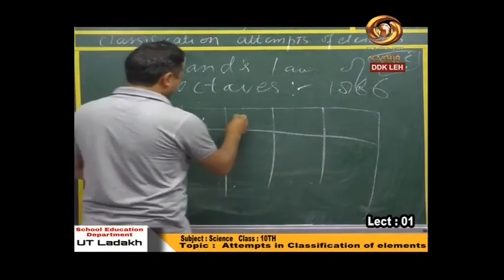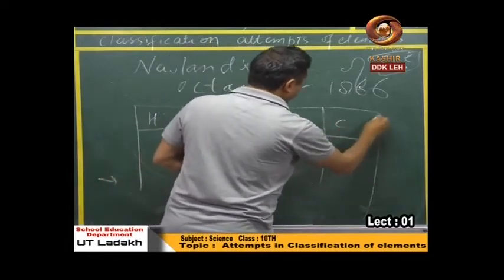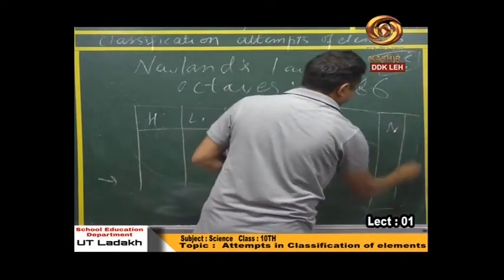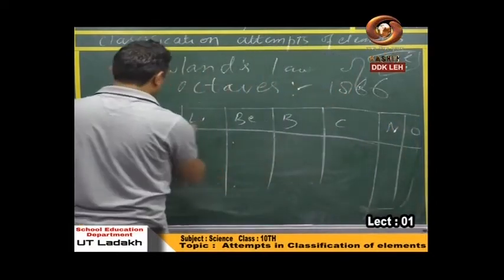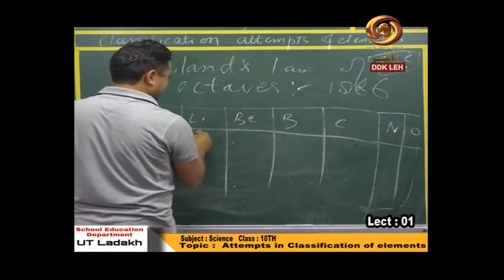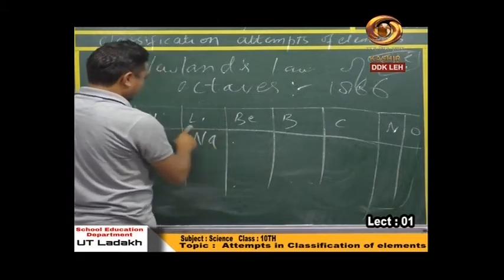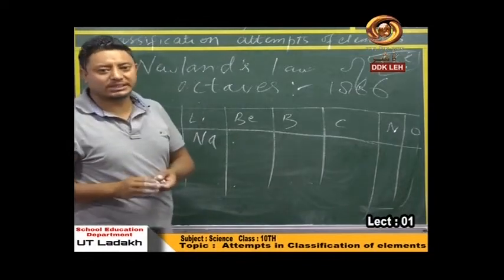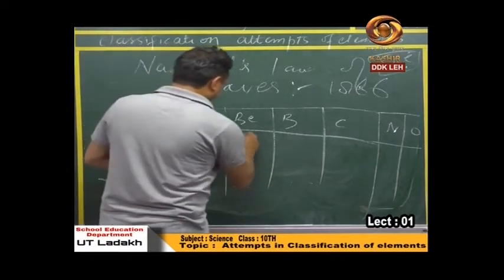Hydrogen, lithium, beryllium, boron, carbon, nitrogen, oxygen, fluorine, sodium. Because I am not writing helium, neon, because at that time no noble gases were discovered. So I am excluding that.